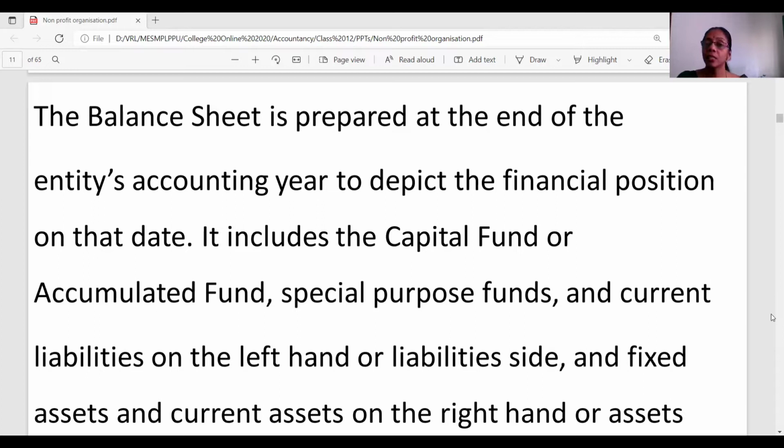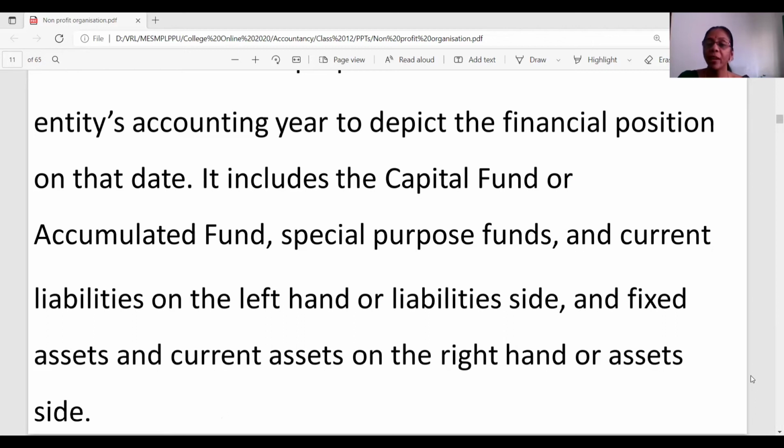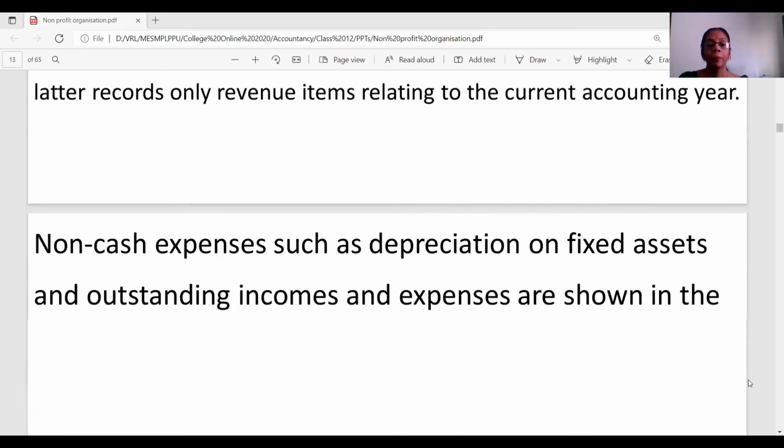We don't call them investors. These are the people who give money on charity. So that is the reason why we call this capital fund. And at times on the liability side, we find special funds, which are meant for specific purposes. It could be in the form of prize fund, or it could be tournament fund, depending upon the requirement of these funds. And when it comes to assets, not much of a difference is observed. Here too, we find land, buildings, and it would not include machinery, because no trading activities happen over here. You would find fixed deposits and investments more on the asset side.